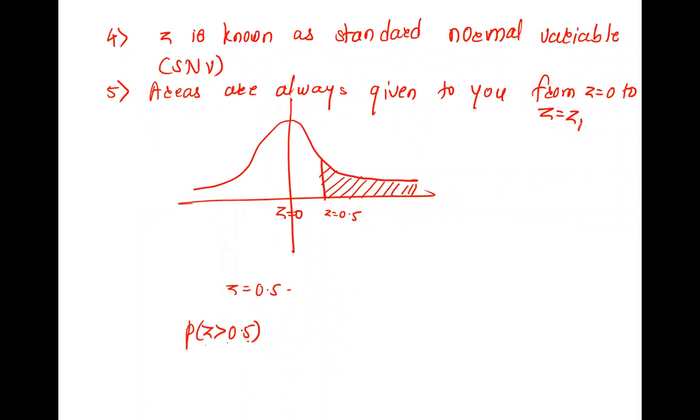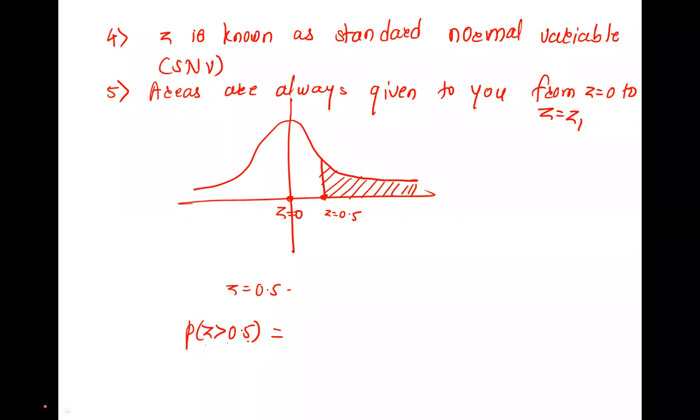These are given to you in your problem, in the normal table. So these values are given to you, those which you will need for solving. So here you will be given the area from Z is 0 to Z is 0.5.